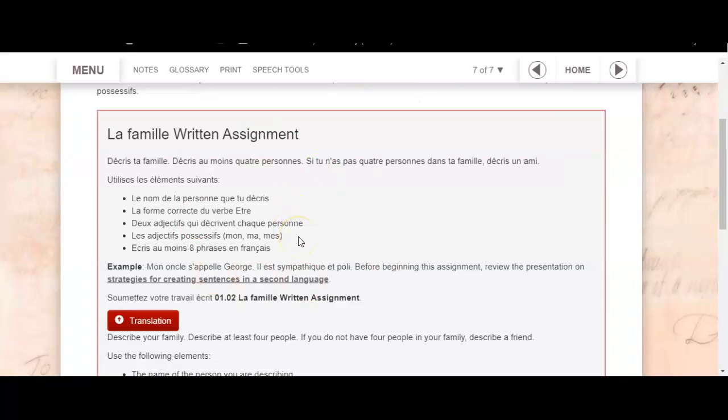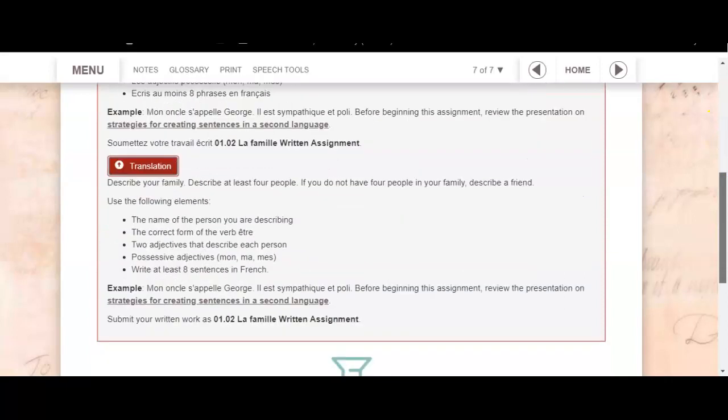Here you have the instructions in French, but if you want to double check and make sure you understand, let's scroll down to the translation because it's super important to follow the instructions closely and also to make simple, clear sentences. So you're going to describe your family, at least 4 people. If you don't have 4, describe a friend. You're going to need 8 sentences in all. 1 is going to be the name of the person, and then 2 adjectives that describe that person. You need to use the verb être and the possessive adjectives like mon, ma, and mes, my mother, my father, whatever, to do this. So let's jump in and see what we have. Let's get started.